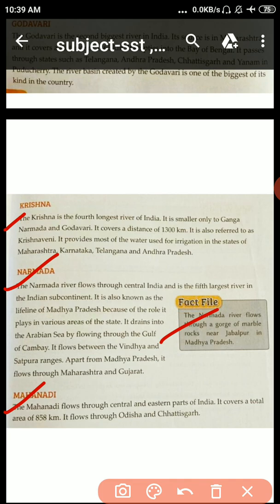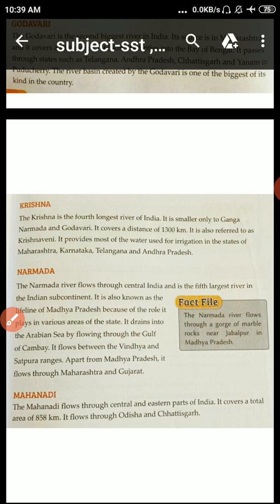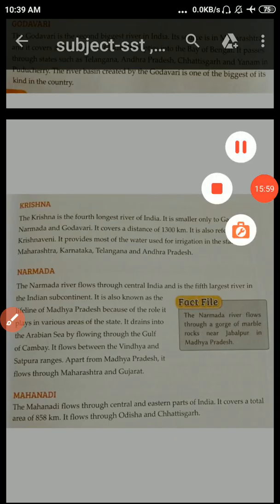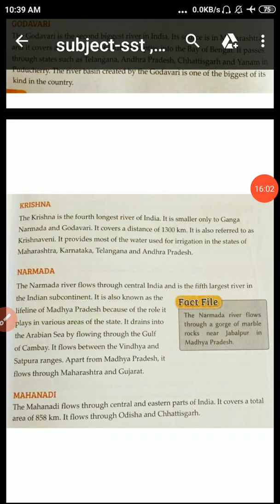So student, in this chapter, we are studying about rivers of India.